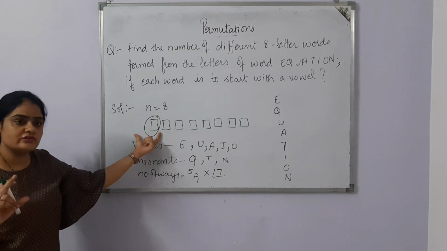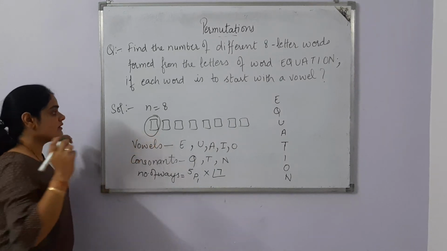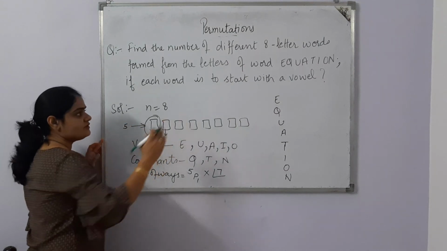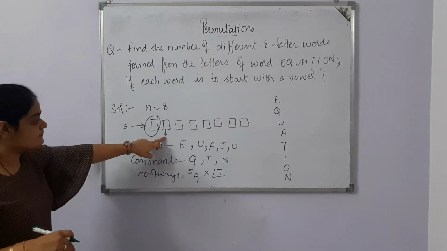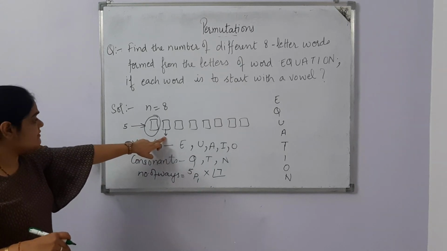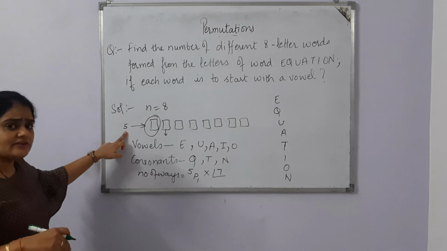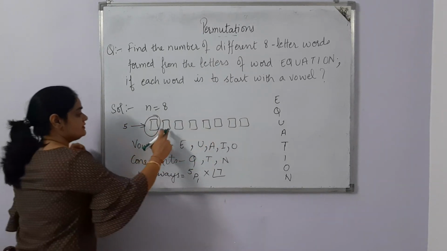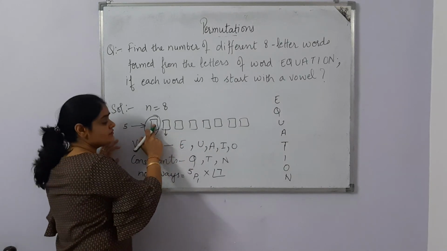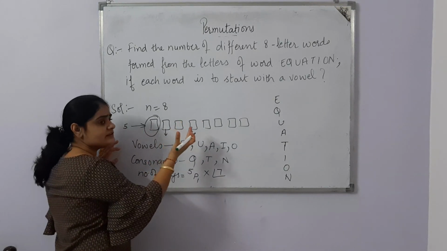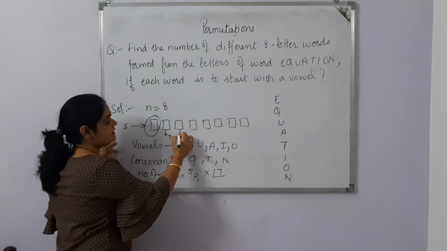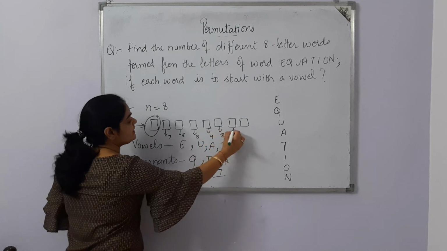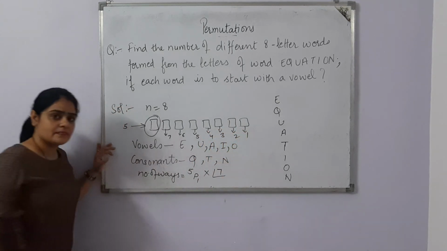If you want to do this question with the help of the principle of counting, then you can. The first box can be filled in 5 ways, out of E, U, A, I, O, all the vowels. If one vowel is fixed here, then how many letters are left behind? Of course, 7. The next box can be filled in 7 ways, then 6 ways, then 5 ways, 4 ways, 3 ways, 2 ways, and 1 way.